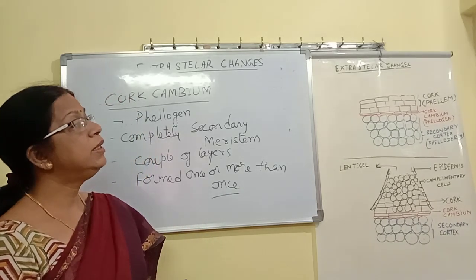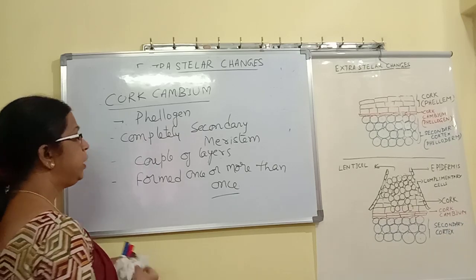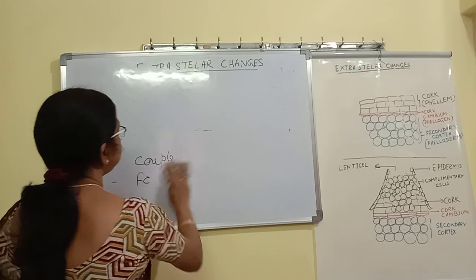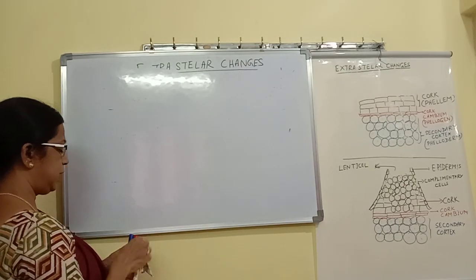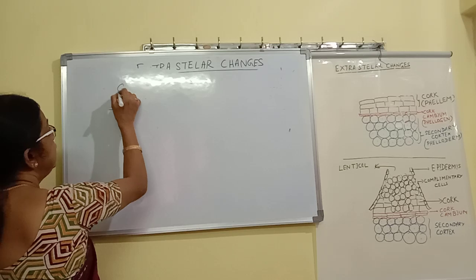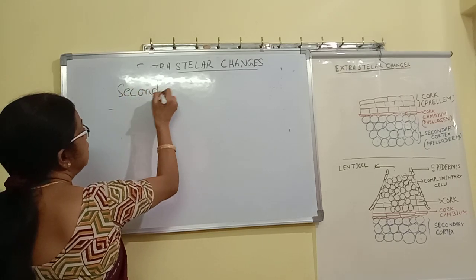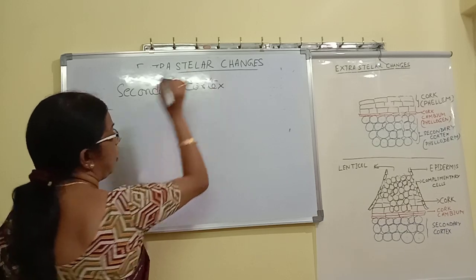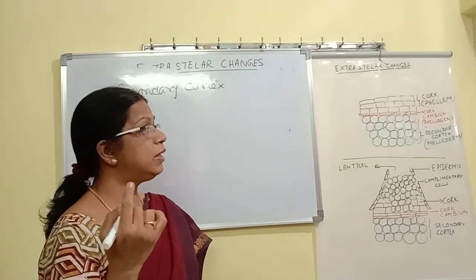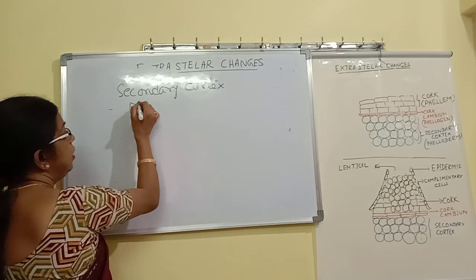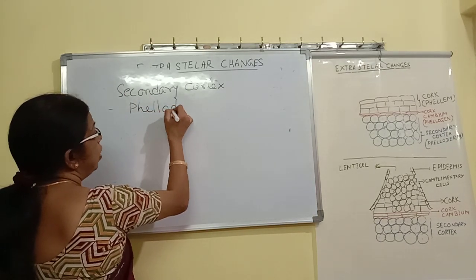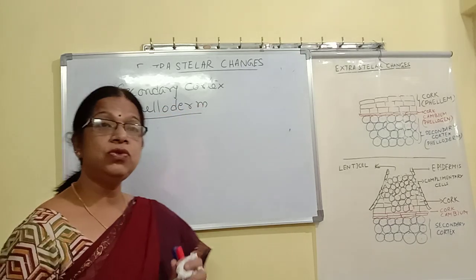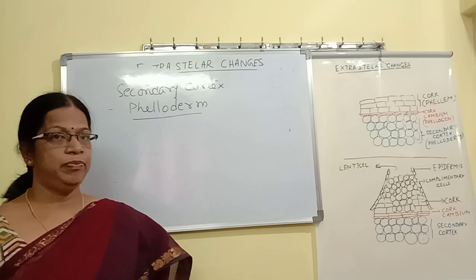Now let us see the third part of the periderm. It is called the secondary cortex, or it is also called phelloderm.